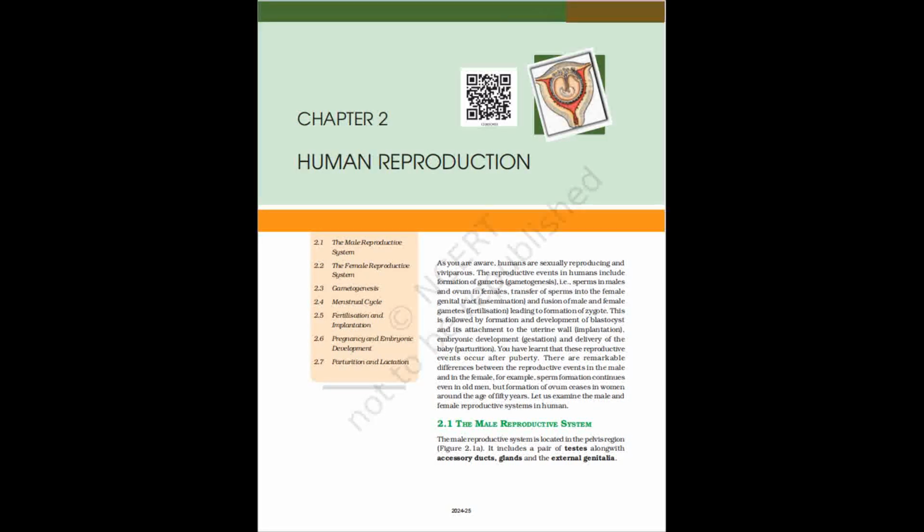The cyclical changes in the ovary and the uterus during menstrual cycle are induced by changes in the levels of pituitary and ovarian hormones. After coitus, sperms are transported to the ampulla, where the sperm fertilizes the ovum, leading to formation of a diploid zygote. The presence of X or Y chromosome in the sperm determines the sex of the embryo.